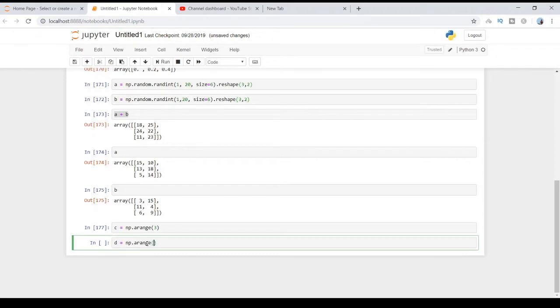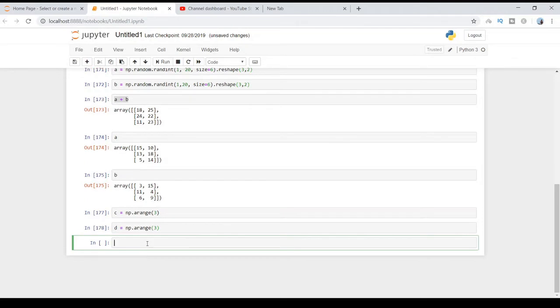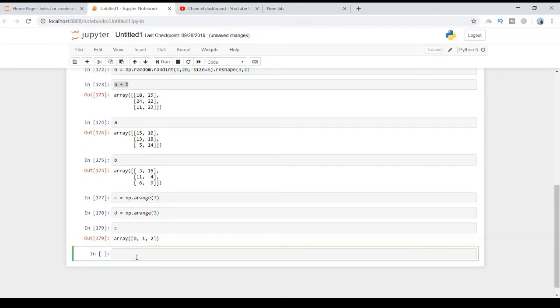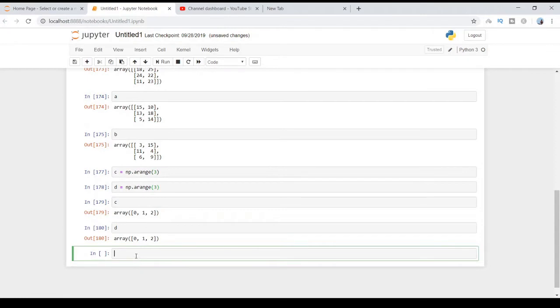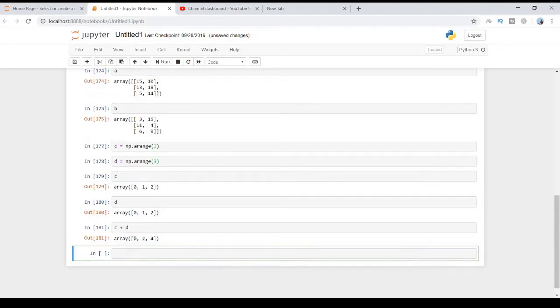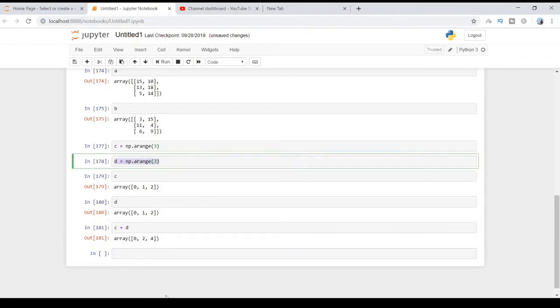First I'll perform the operation with 3 only. So c has 3 elements and d has 3 elements, and if I say c plus d, I get the output perfectly.